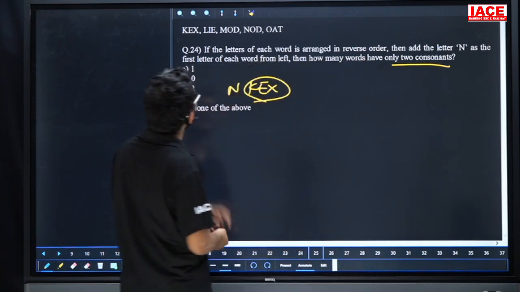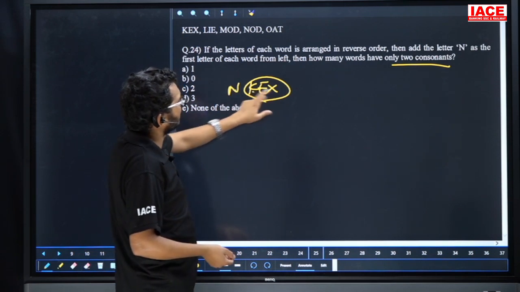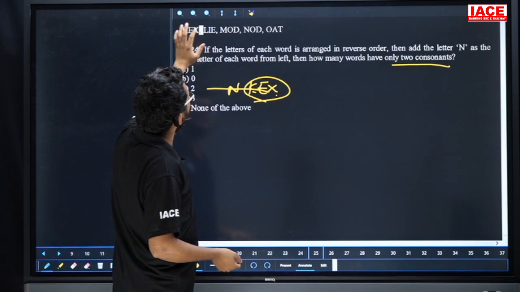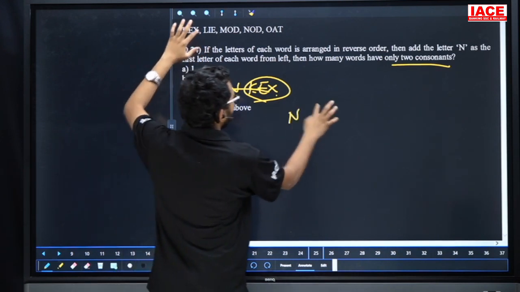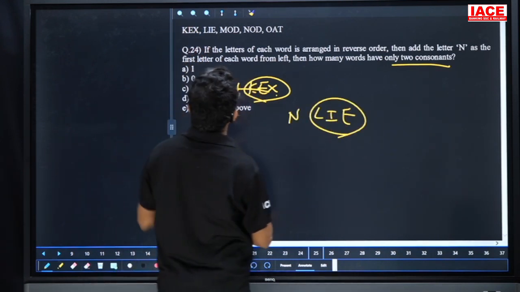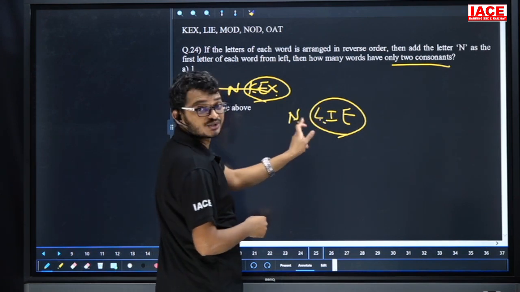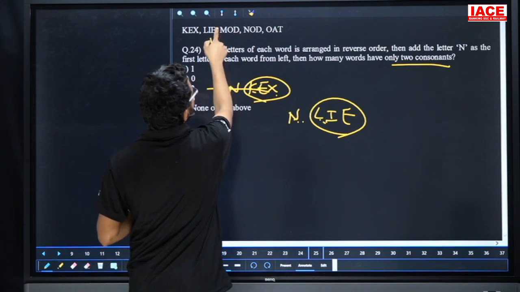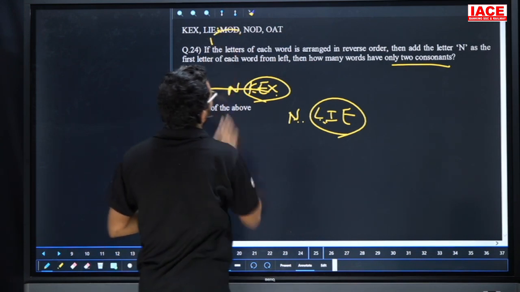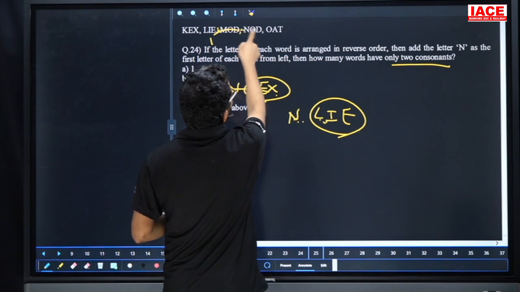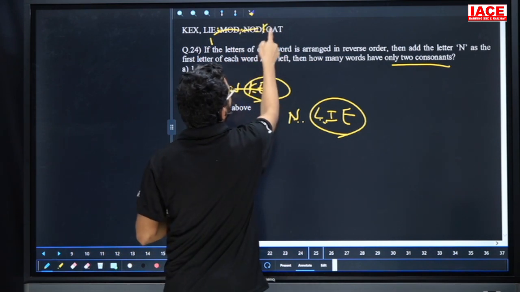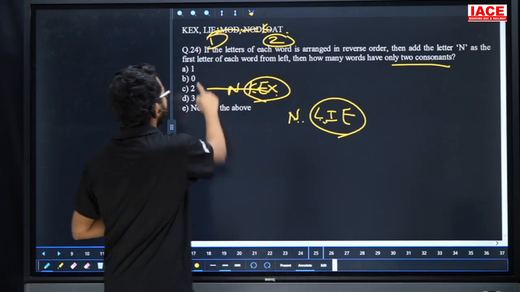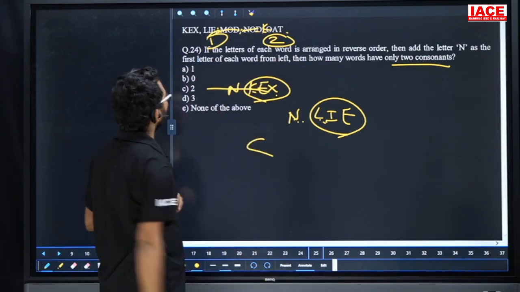If I add N at the starting, then here we have a total of three consonants, so no chance. Next, here the given word is LIA, so with N at the start we have only two consonants. Yes, one word. Next, K at the starting means total three consonants, no chance. Next, K at the starting means KT, only two consonants. That means here this one, here this one. Totally we have two pairs. The answer is option C. Yes. Question number 24, option C.